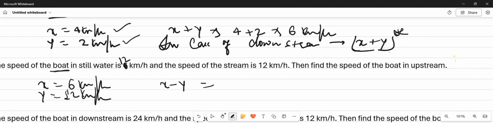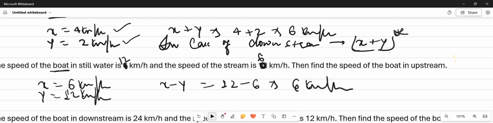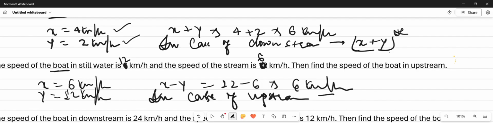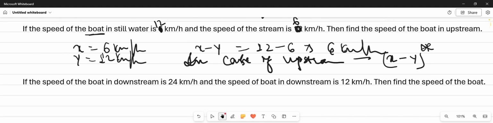There is an error in this question here: x will be 12 and y will be 6, and 12 minus 6 is equal to 6 km/h. So in case of upstream, we subtract the speed of boat and the speed of stream because they are in different directions.